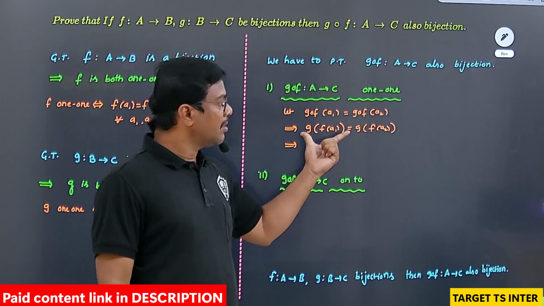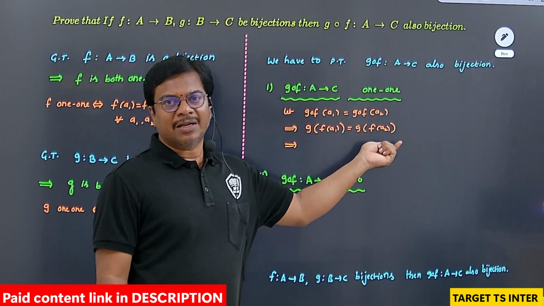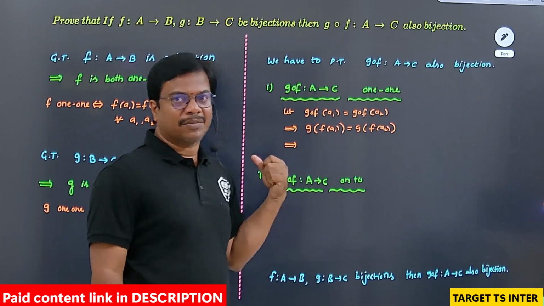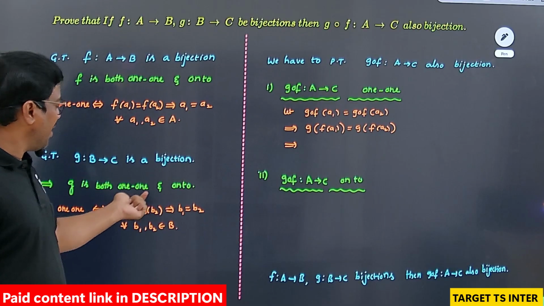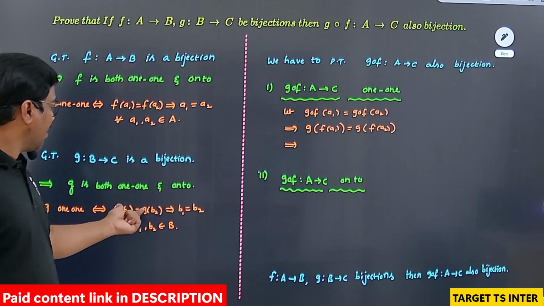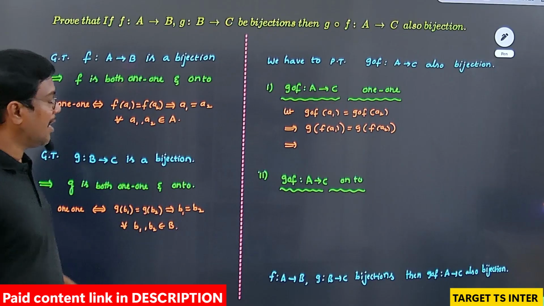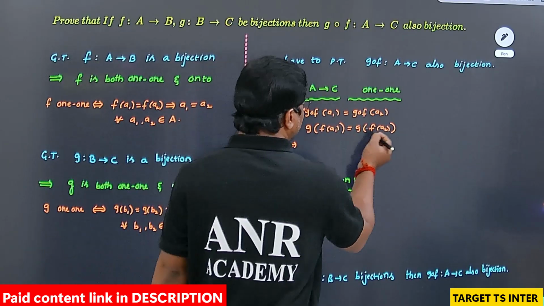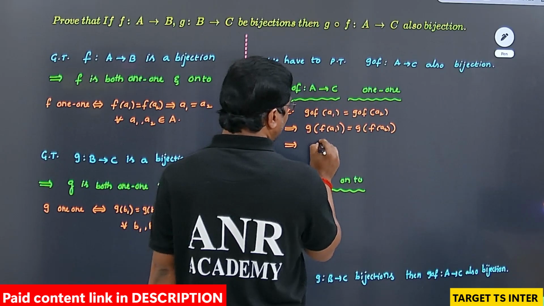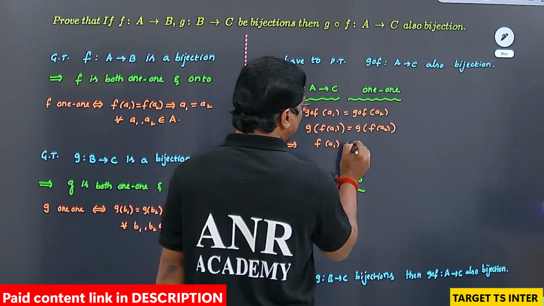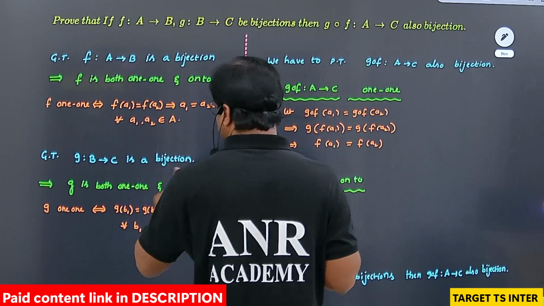Inside G, f of a1 here, f of a2 there, but both are the same. Suppose G of b1 equals G of b2, then the inputs must be equal due to the 1-1 condition. So inside the G you have f of a1 and f of a2. Since these two are equal, I can say that their inputs are also equal: f of a1 equals f of a2, using this condition.